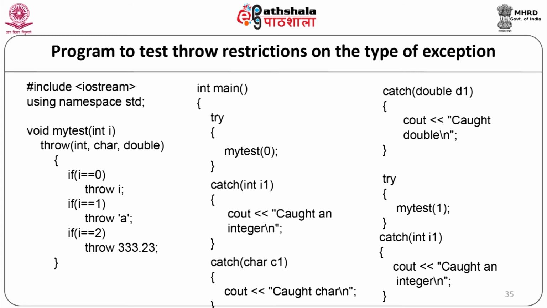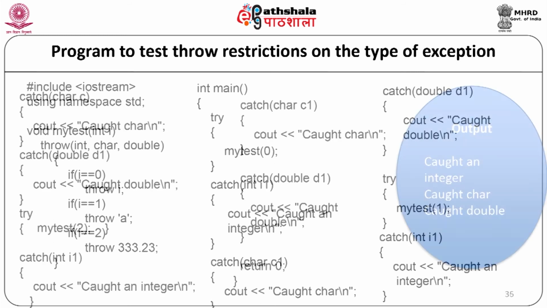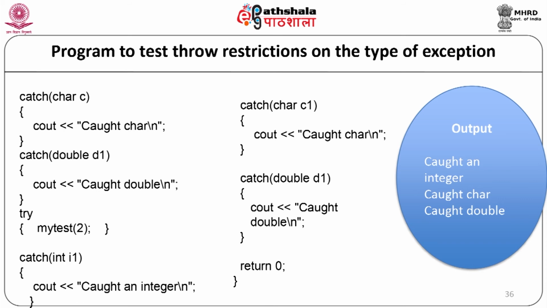Now, we are going to have the second catch block as catch where the argument will be char c1, start of the catch block, cout "caught character\n", end of the catch block. Now, we are going to have the third catch block, catch (double d1), opening braces, cout "caught double", end of the catch block.